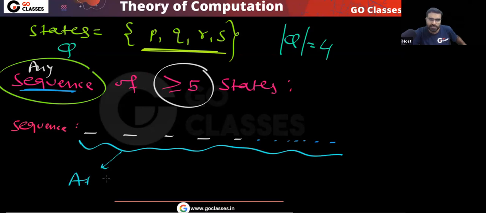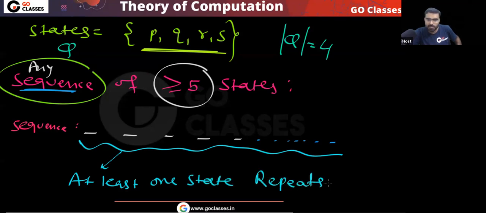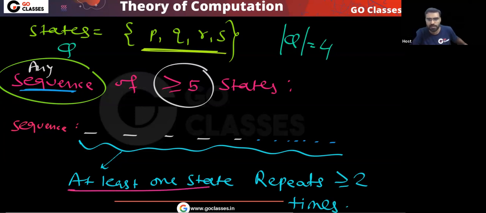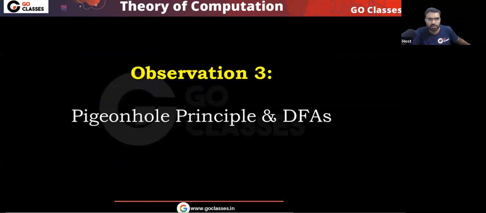You can guarantee that at least one state repeats at least two times. Yes or no? So this is your simple observation, observation number 2, that is over. Is this clear? Very simple pigeonhole principle.